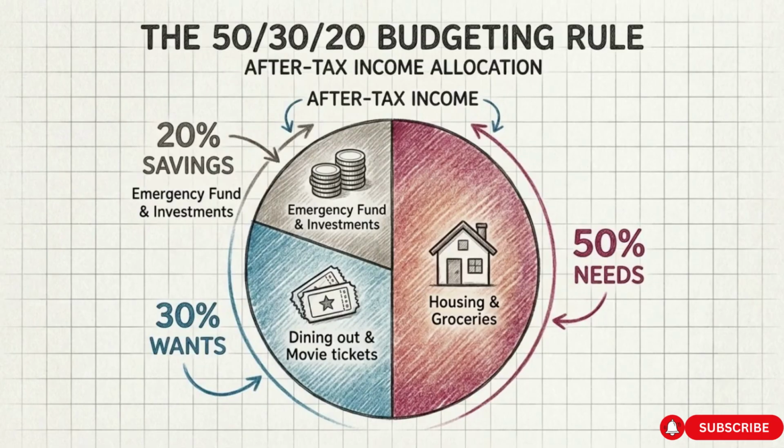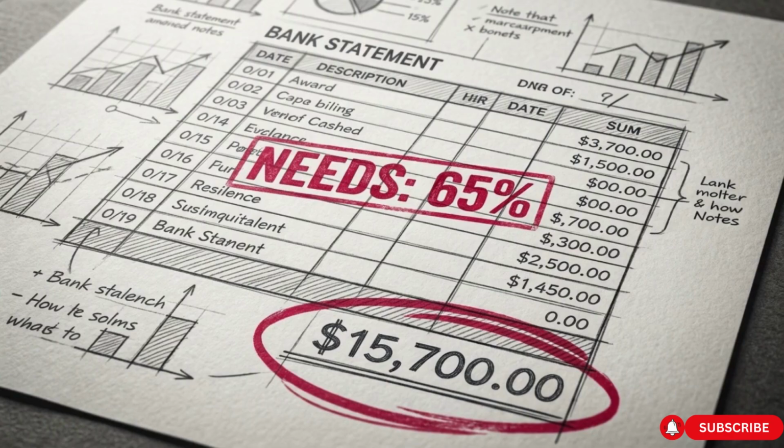This graphic shows the 50-30-20 rule. Allocate your after-tax income, 50% to needs, 30% to wants, 20% to savings. Look at last month's statement and sort. Housing and groceries go into the needs bucket. Dining out drops into the wants bucket. If you are like most people, you will immediately notice a problem. Your needs category will likely exceed that 50% threshold.